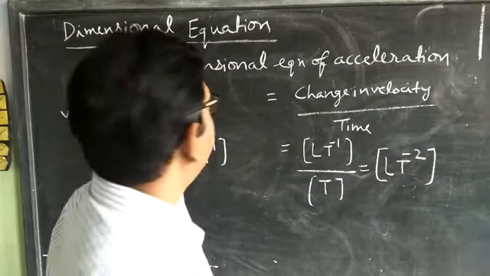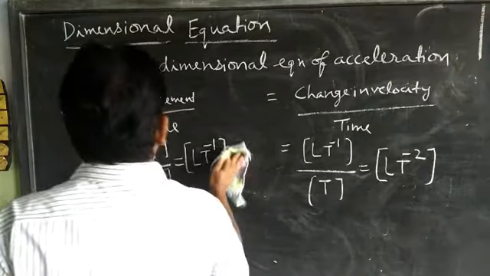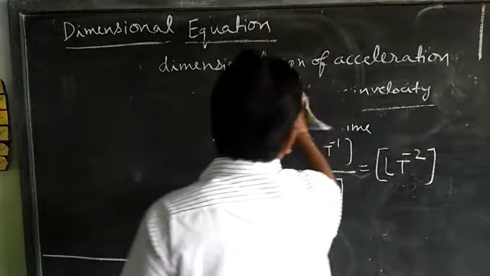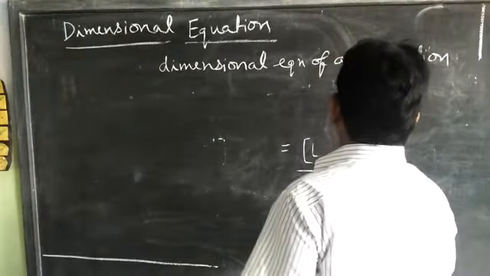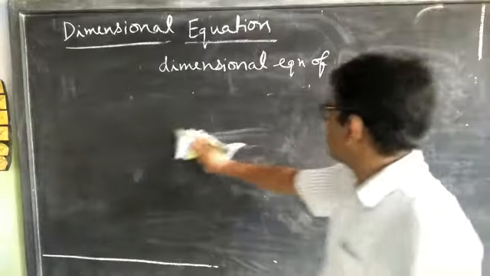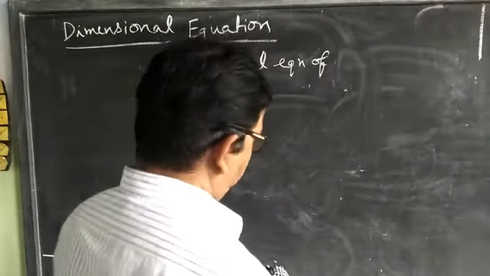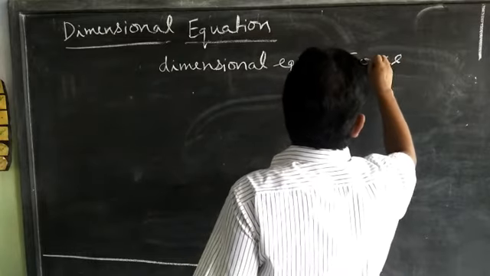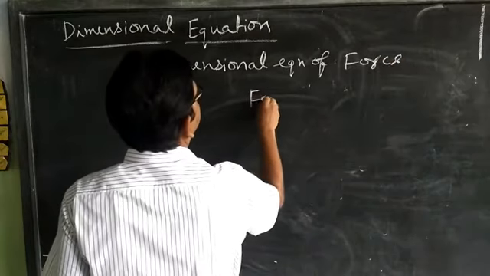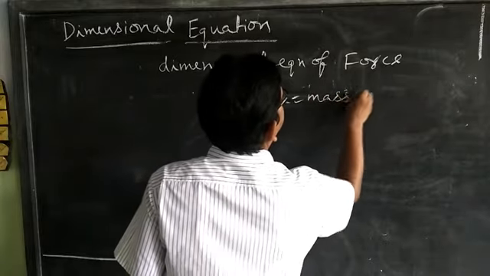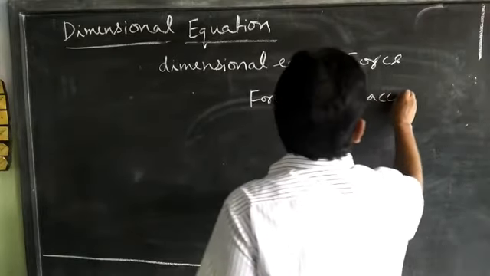Similarly, the dimensional equation of force. Force is equal to mass into acceleration.